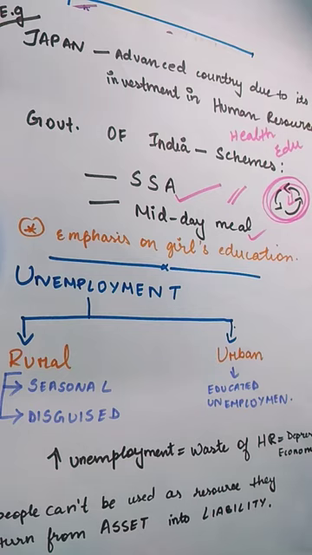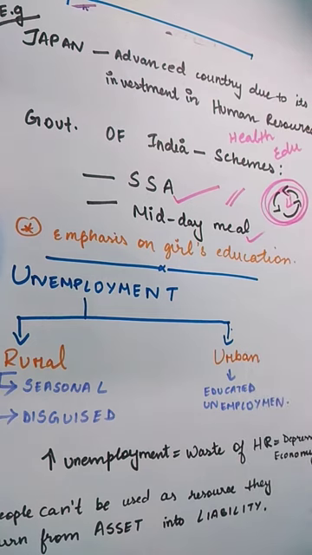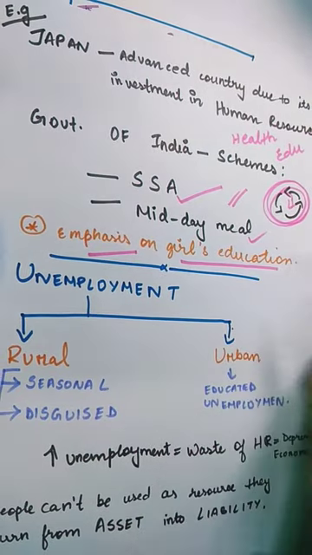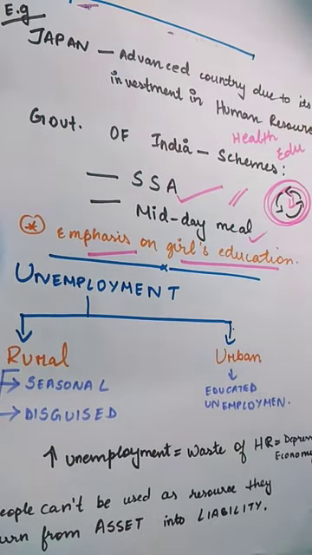One motive was to maintain the attendance of students in schools, and the second motive was that by giving a nutritious diet to students, at least they can maintain the health of the students, the future citizens of the country. And the government also knew how important it is to educate girls. Therefore, emphasis on girls' education was also made through various schemes and plans.